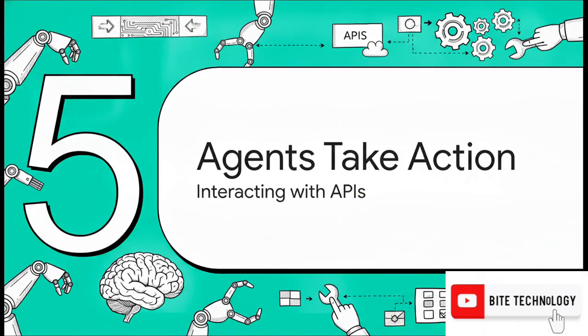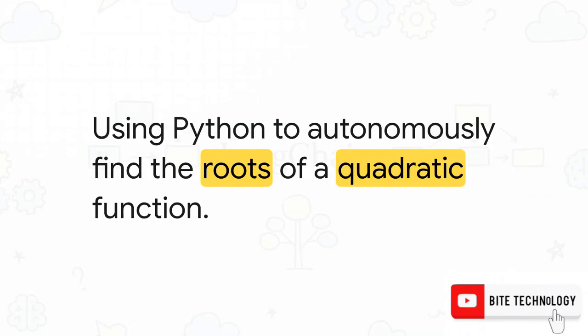And finally, Section 5. Agents taking action. To truly grasp what these agents can do, basically giving the brain of the LLM a set of hands to interact with the world, let's look at a concrete application. By bringing in a tool called the Python Agent Executor alongside a Python REPL tool, developers can actually empower the language model to write and run its own Python code.